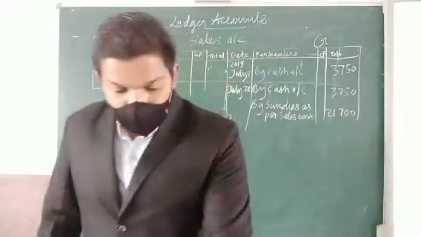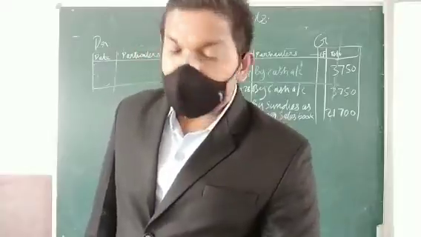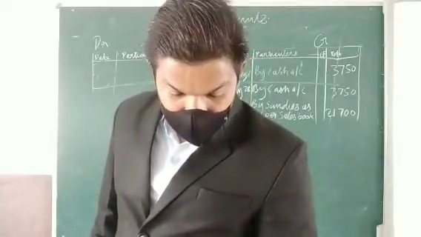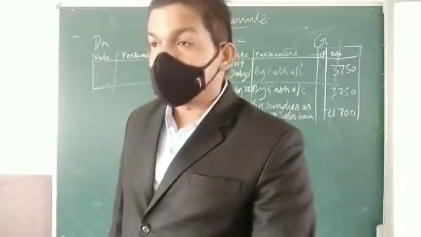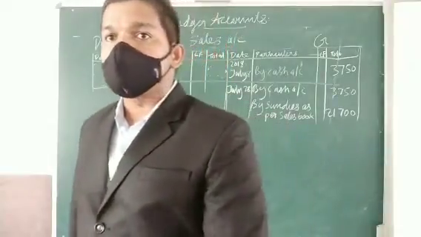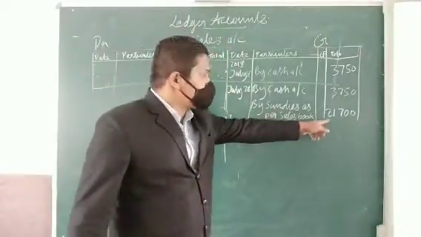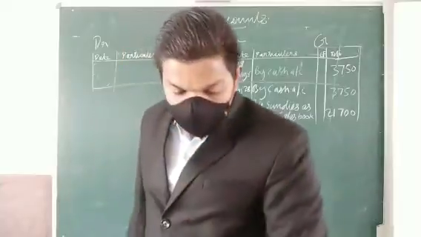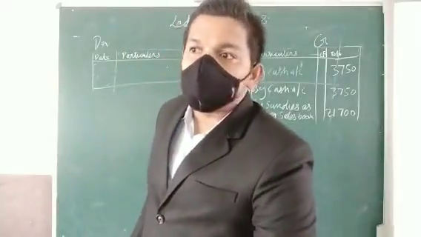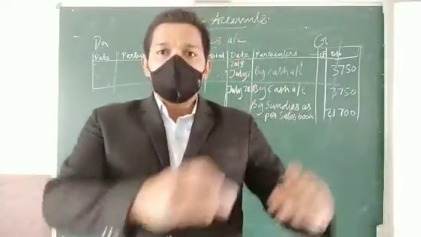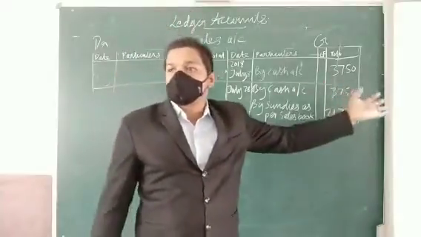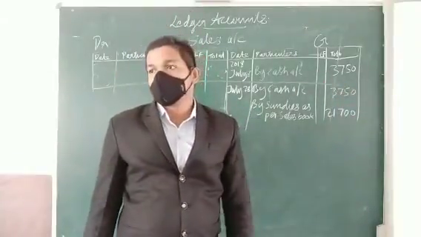Understood? So when we made this one, we made each sale transaction, and the posting is done in this one. All the calculations that we have made in the sales book, everything added together, we will post directly as only one entry. Understood?